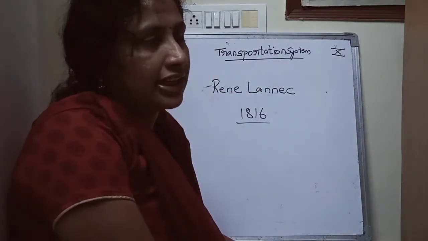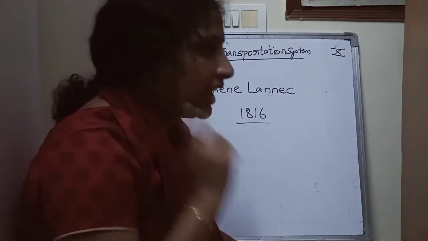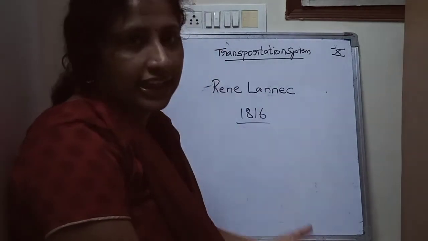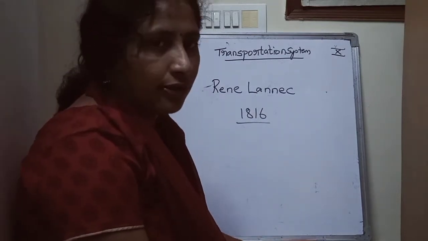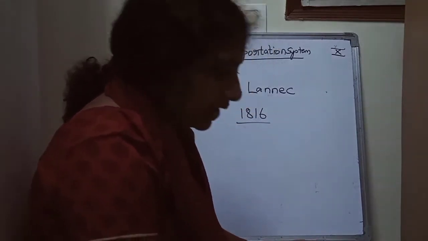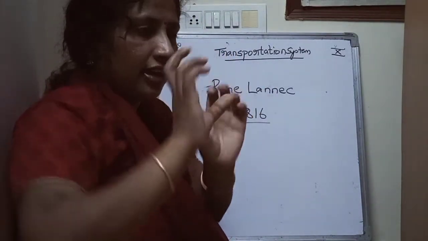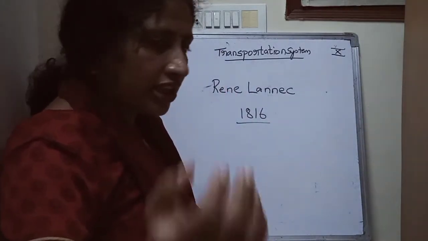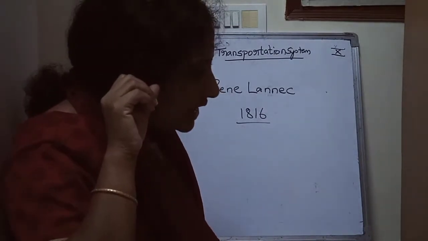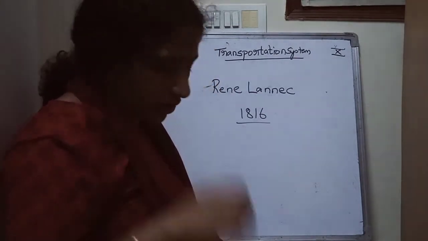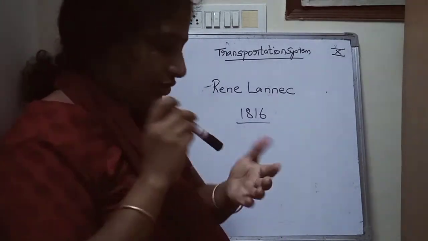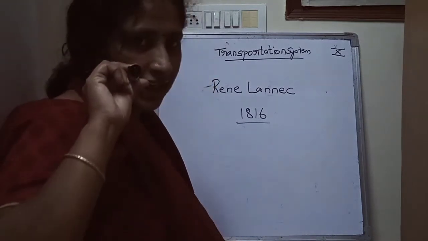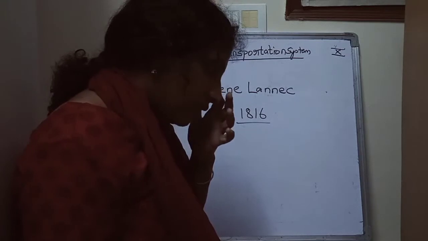Before the discovery of the stethoscope, people used to hear the heart sound by keeping their ear near the heart. So what Laennec did was fold a paper into a tube-like structure and keep one end of the paper near the heart of the patient, and he used to listen with the other end in the ear. Suppose this is a paper tube. He used to keep it near the heart of a patient and keep his ear on the other end, and he used to hear the sound of the heartbeat.